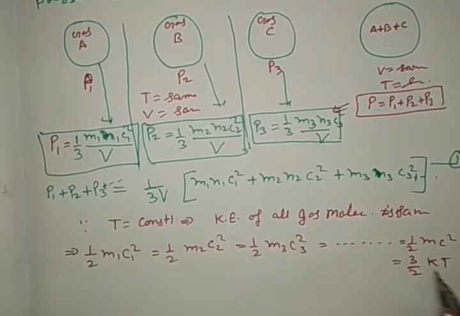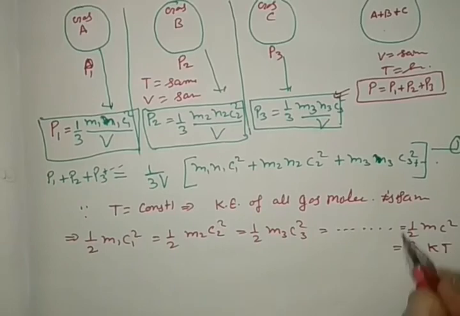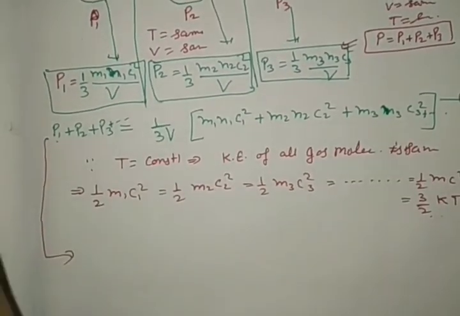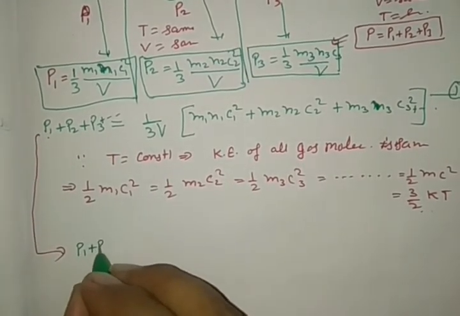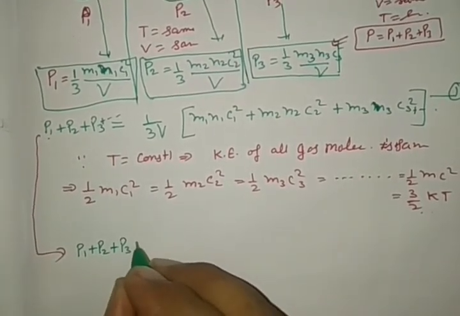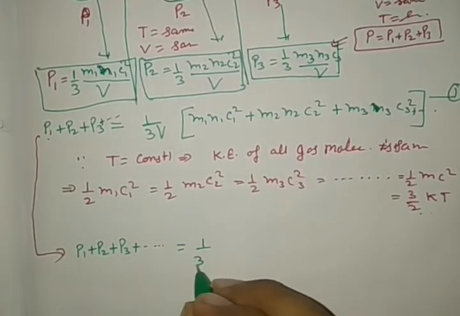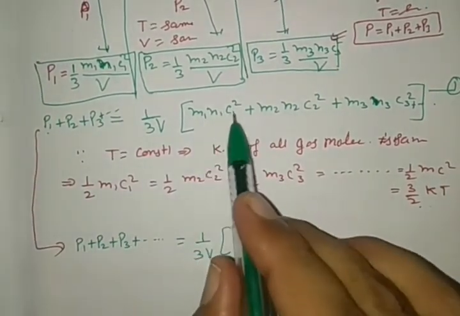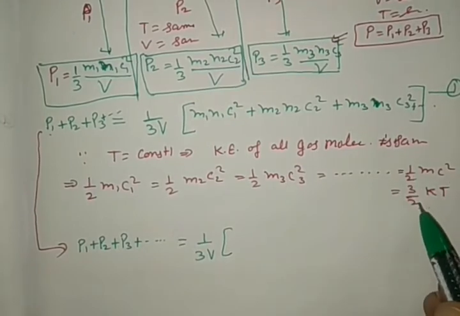Putting this value in equation number 1, putting this concept in the above equation, see how it is written. P1 plus P2 plus P3 and so on is equal to 1 by 3V M1 N1 C1 square, where MC square is equal to 3 kT by 2, and the 2 can be cancelled by 2.